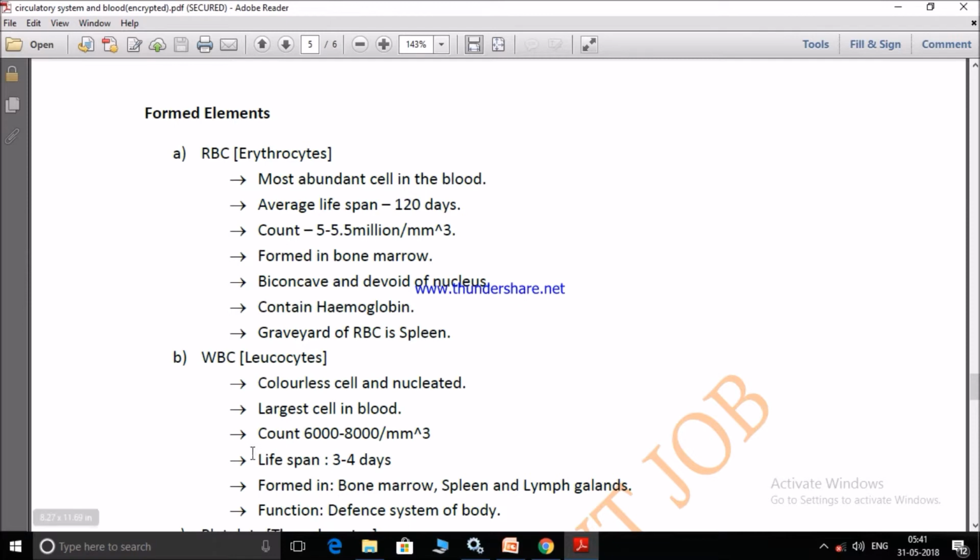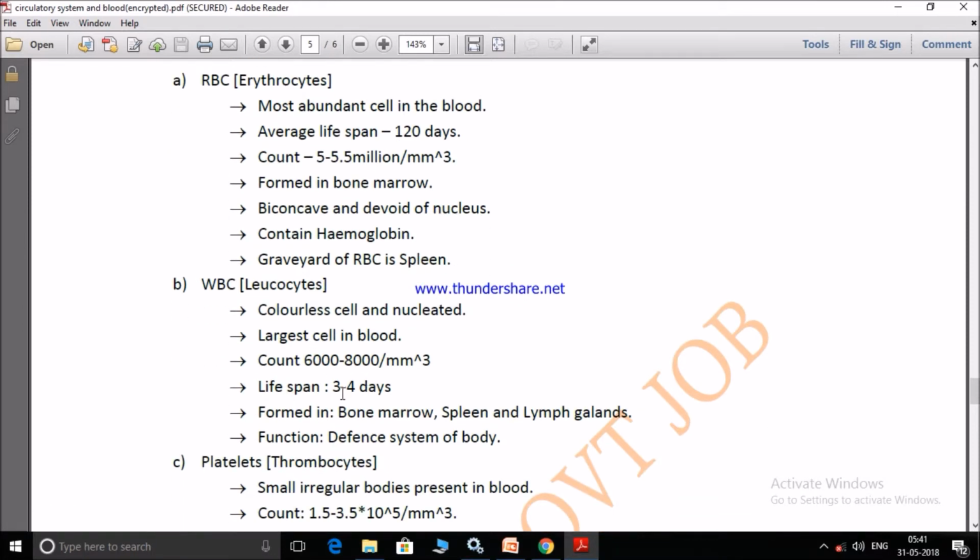Lifespan of WBC is on average 3 to 4 days. In some books they give 1 to 15 days, in some books 2 to 7 days. The average is 3 to 4 days. Found in bone marrow, spleen, and lymph glands. The function of WBC is the defense system, that is, to fight against foreign particles.